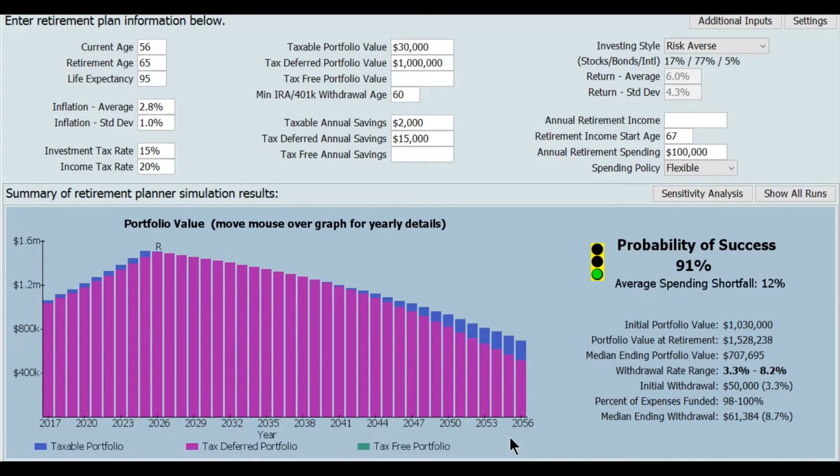The idea is to try to capture what happens in real life. If your expected rate of return is 6%, and let's say you even achieve that, you're not going to get 6% each and every year. Some years are going to even be negative, and some years you're going to get 9%, whatever. And that can have a very big effect depending on the order in which the particular rates of return occur. So the program is attempting to capture that.